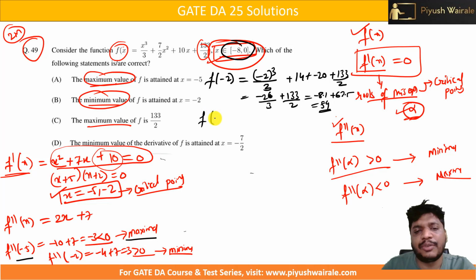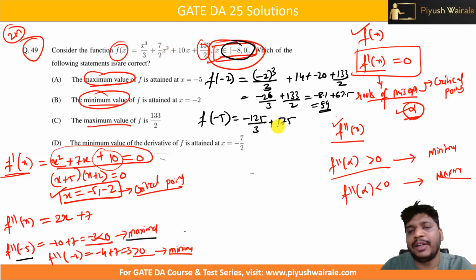Now what about x = -5? Let's see. That will be x cube, that is -125 divided by 3, plus x square, which is (-5) whole square, that is 25. So 25 times 7 by 2 is 175 by 2. Plus 10x, but 10 times -5 is -50 here, right? Plus 133 divided by 2.